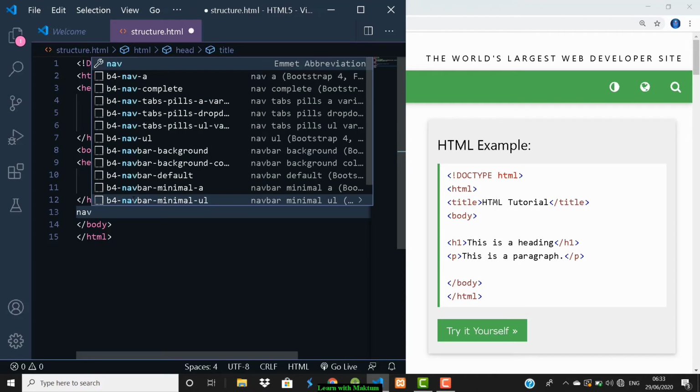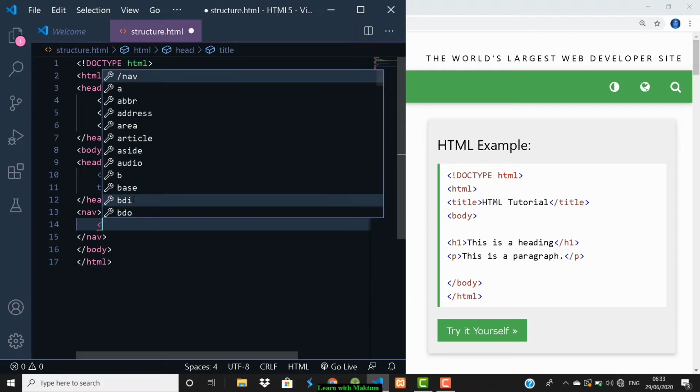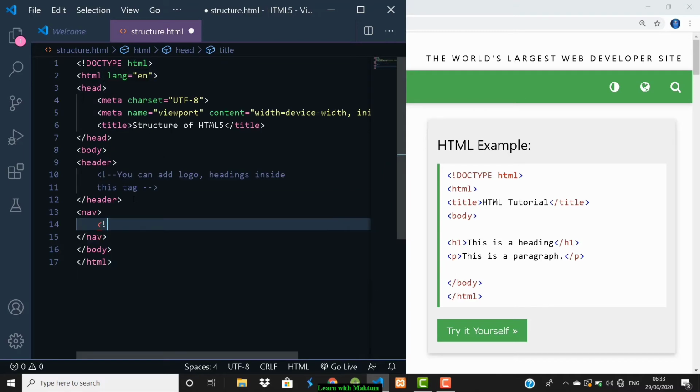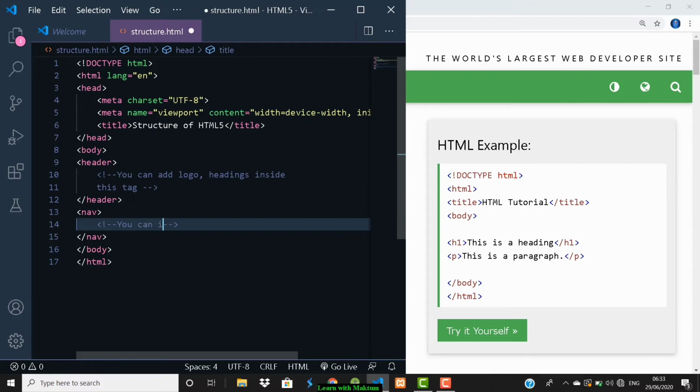Inside this, you can have a list, that may be an ordered list or the unordered list, as well as you can include the links. Okay, so you can write down the comment here. You can include links, and you can have lists also. This navbar you can write separately, or you can also write it inside the header tag, no problem.